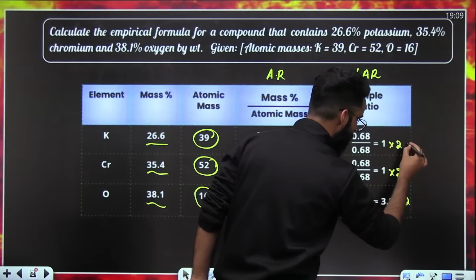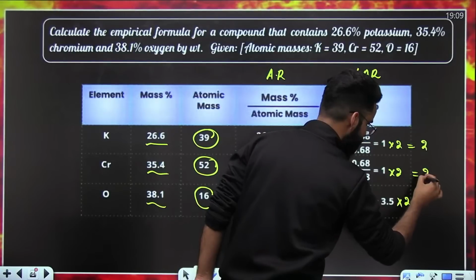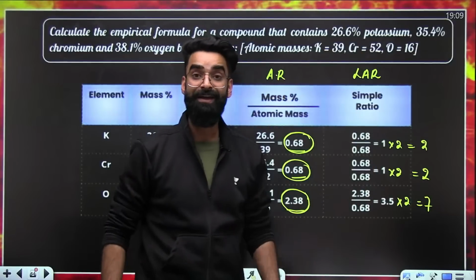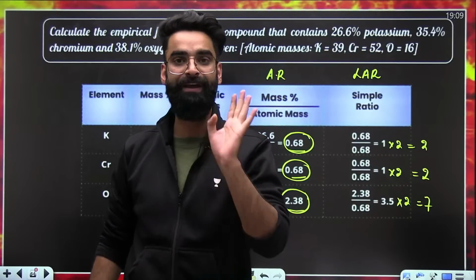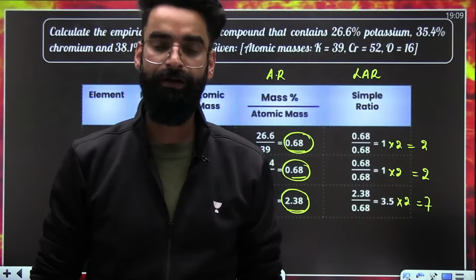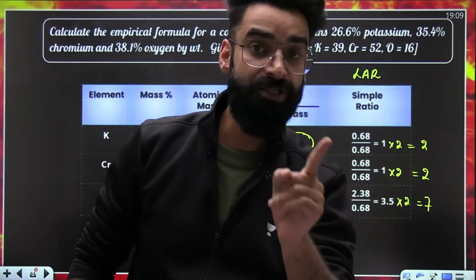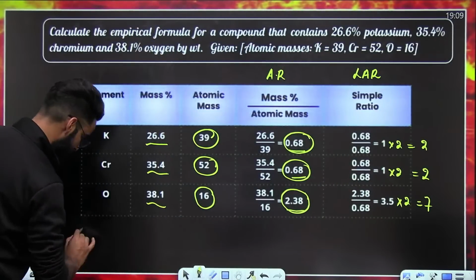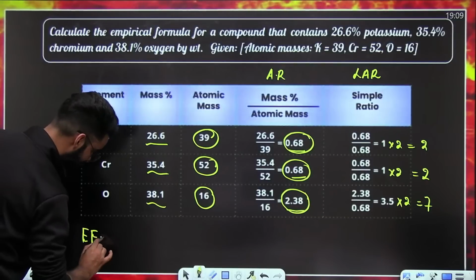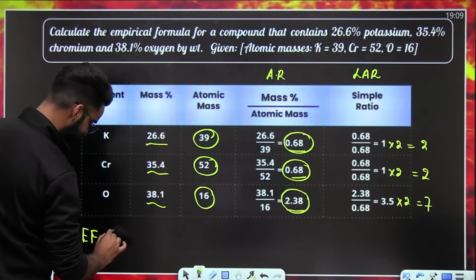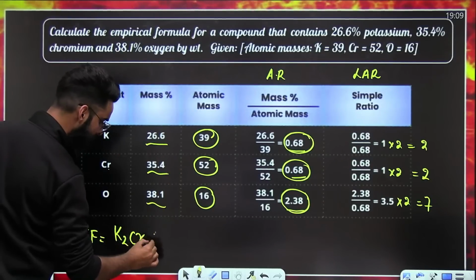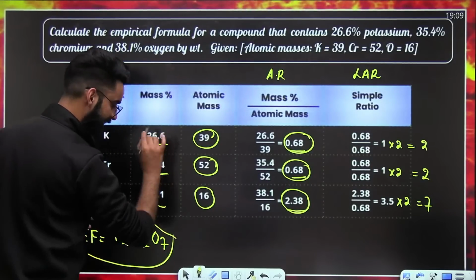Multiply throughout by 2. This value is 2, this value is 2, and this value is 7. Now this 2 to 7, what is it? It is the least whole number atomic ratio. And that formula from which you get the least whole number atomic ratio, what do you call that formula as? Empirical formula. So the empirical formula of the compound is going to be Cr2O7.